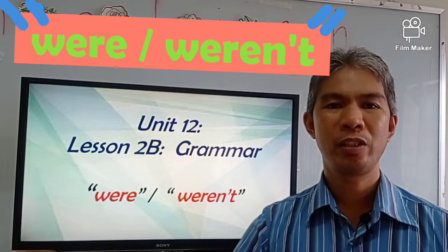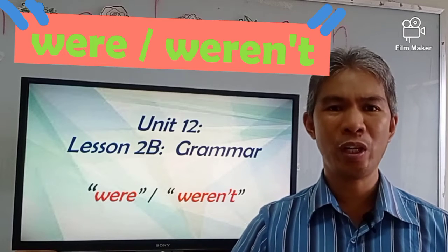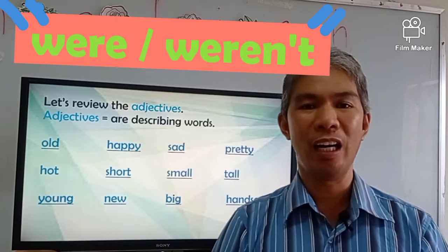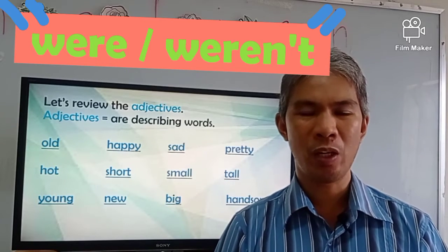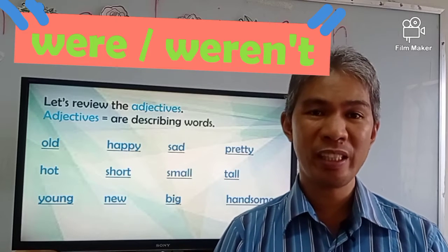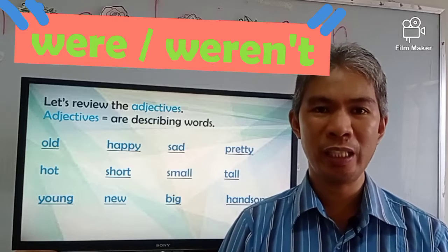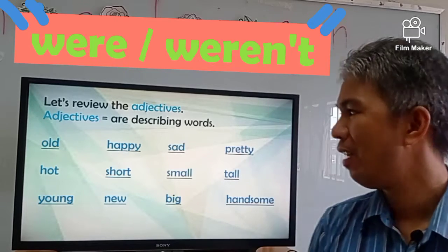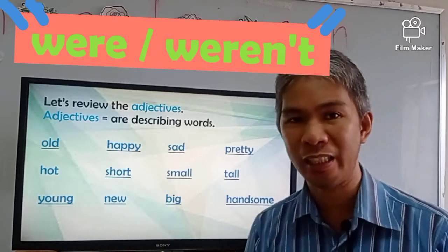Before we start, what have you learned last week? What are the things that we have learned in our last video? Can you still remember? Last week we learned some adjectives. We have also learned the use of was and wasn't. So before we start, let's review our adjectives.